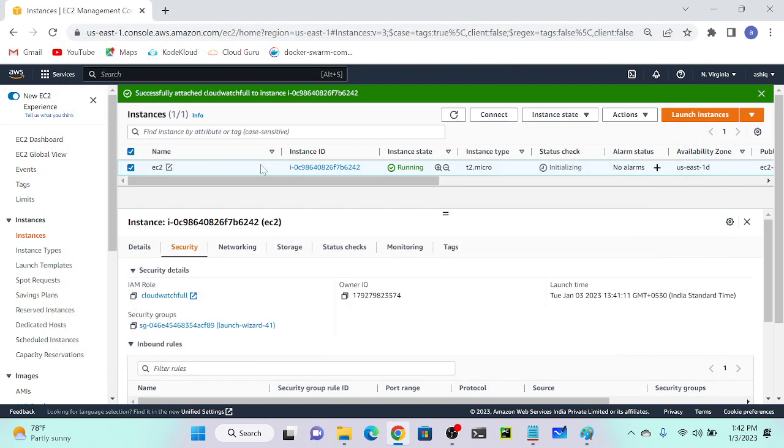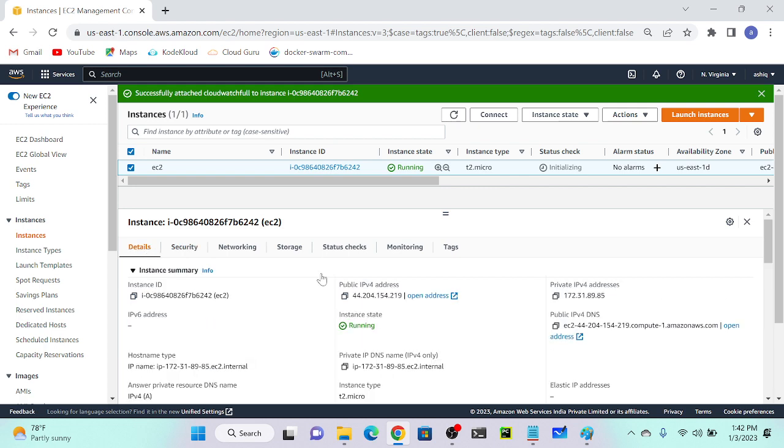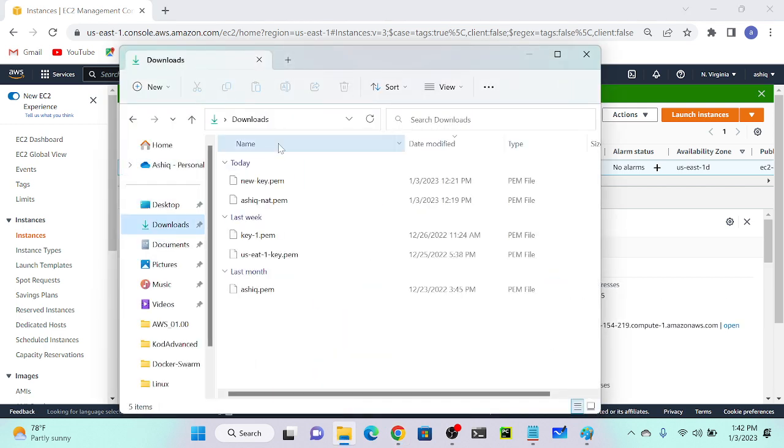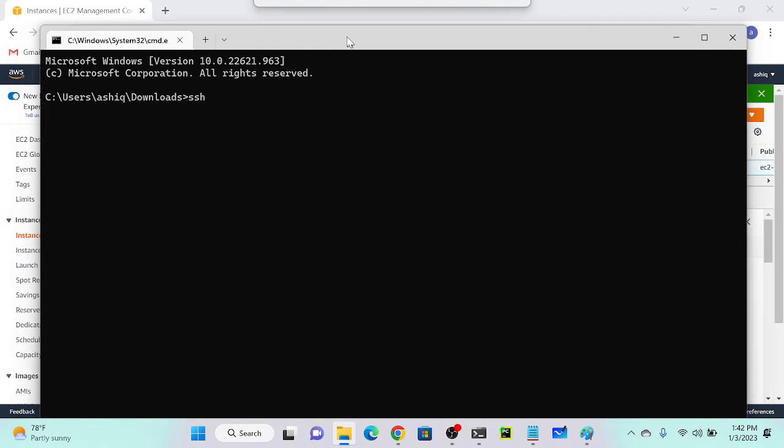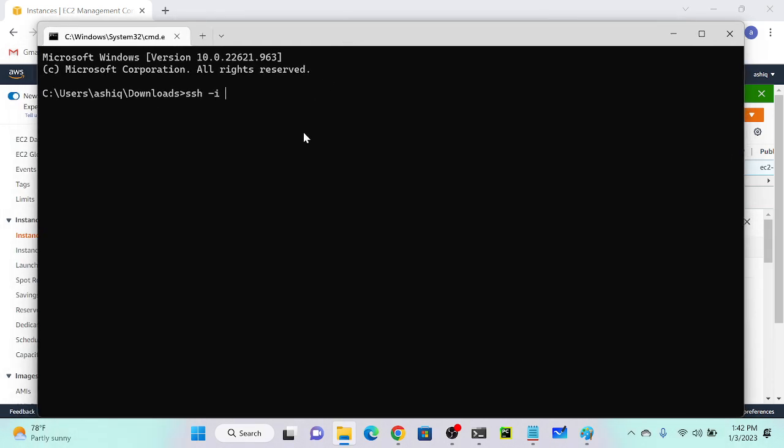So I'll connect to my server. Then let me get the public IP address. I'll go to Downloads and CMD. So what is the command? SSH, tag -i. What is the key name? .pem file, then ec2-user at the rate and public IP address.